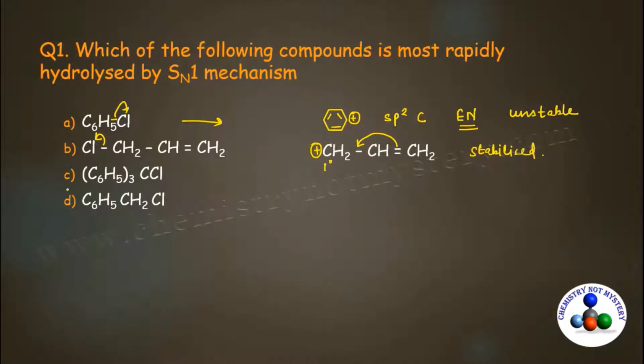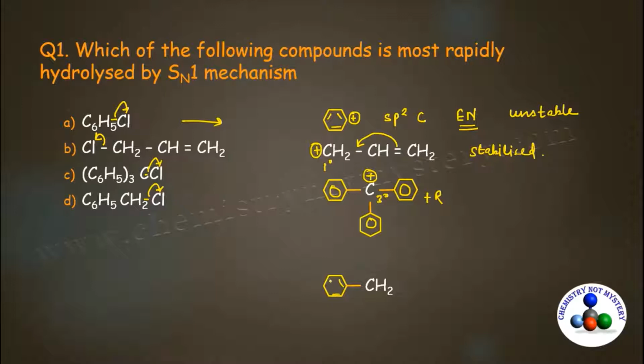Now examine the third option. When this chlorine leaves as a chloride ion, it results in the formation of tertiary carbocation. This tertiary carbocation is stabilized by plus R effect of 3 benzene rings. Now examine the fourth one. When this chlorine leaves as a chloride ion, it results in the formation of benzylic carbocation. And this carbocation is primary carbocation, and this primary carbocation is stabilized by plus R effect of 1 benzene ring.